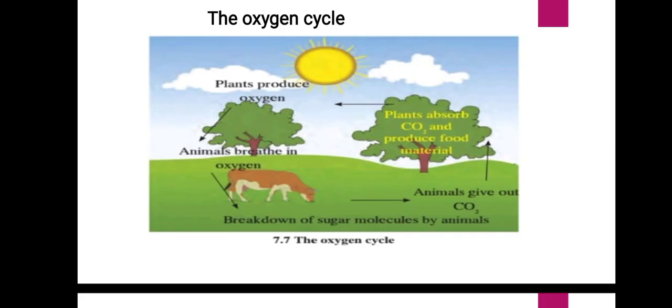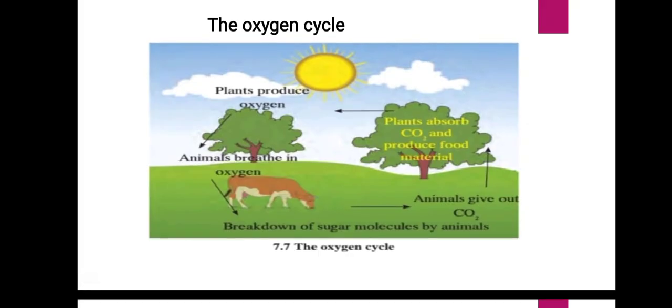So, everyone repeat with me. Circulation and recycling of oxygen within the biosphere is called the oxygen cycle. Very good. So oxygen is continuously produced as well as used up in the atmosphere. Understood? Because oxygen is highly reactive and it readily reacts with other elements and compounds.